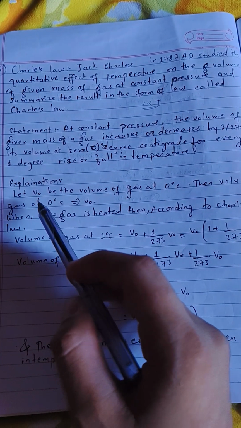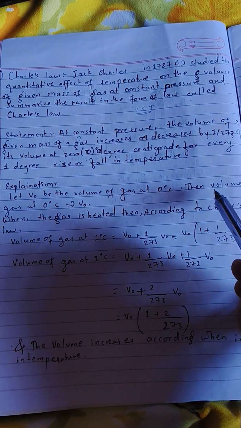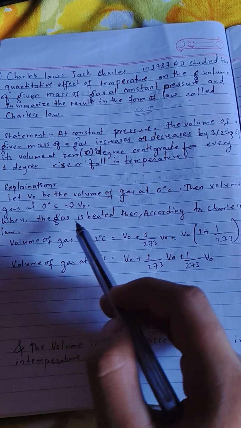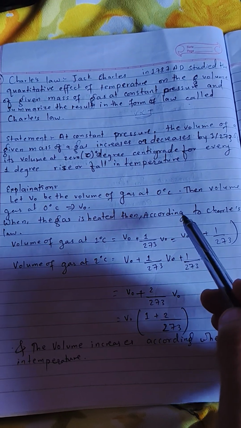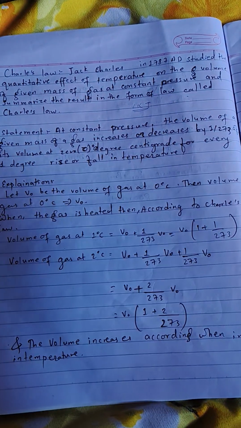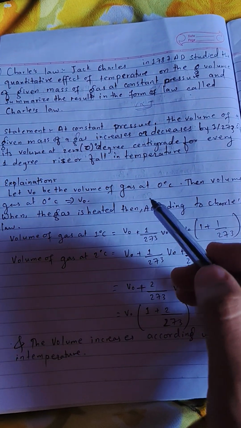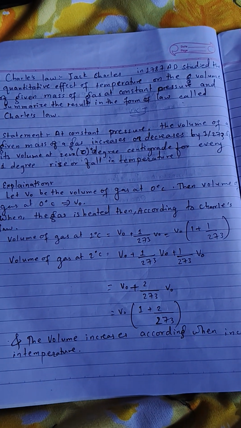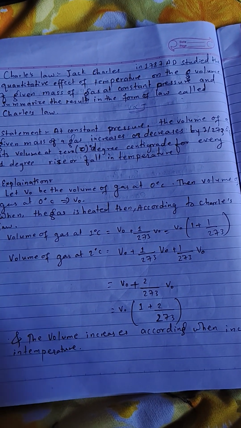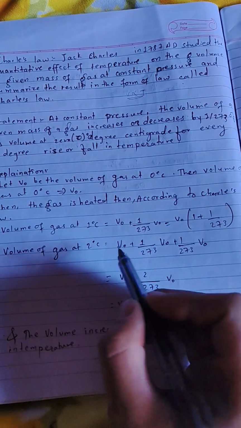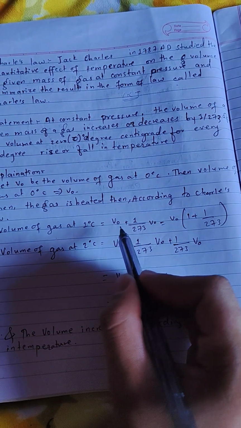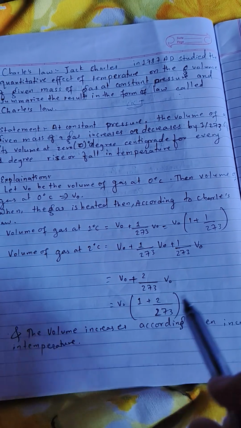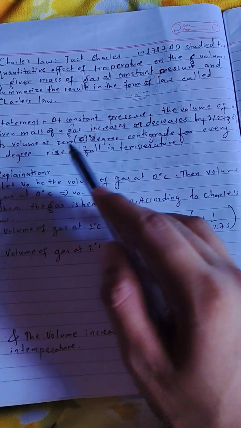So let's go to the explanation. Let V0 be the volume of a gas at 0 degrees Celsius. When the gas is heated, according to Charles's law, the temperature also increases. Then the volume of the gas at 1 degree Celsius will be V0 plus 1 upon 273 times V0, which is also given in the statement here.